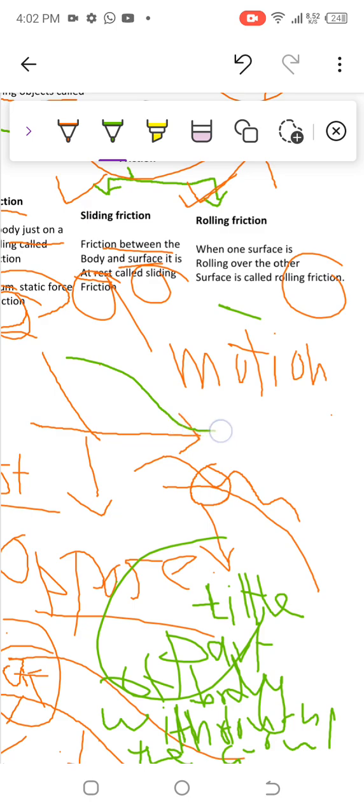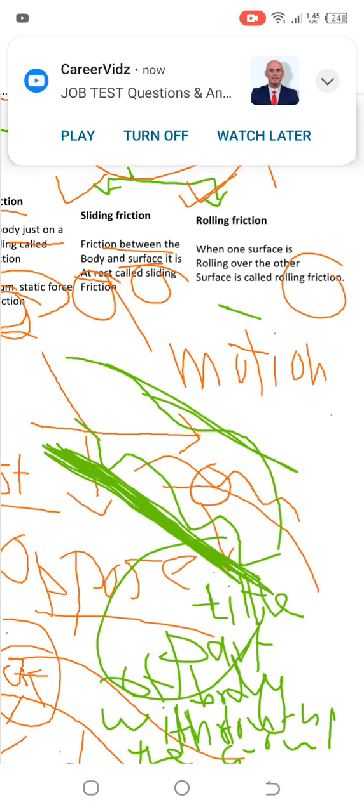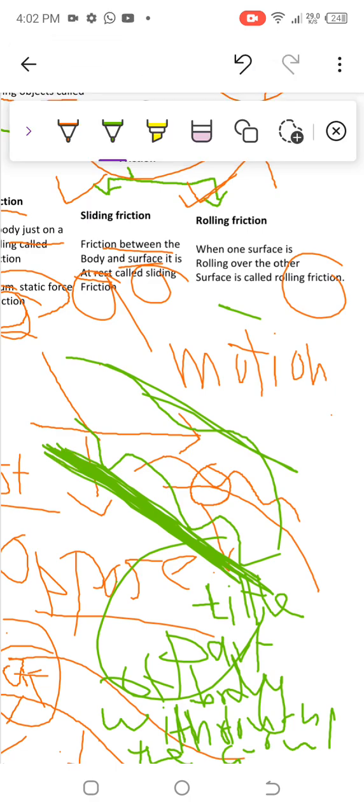Here we have the surface, and if a car wheel or any cycle wheel is moving on the surface, the whole wheel will not be on that surface, but only a little bit part will be over there. So that is called rolling friction.